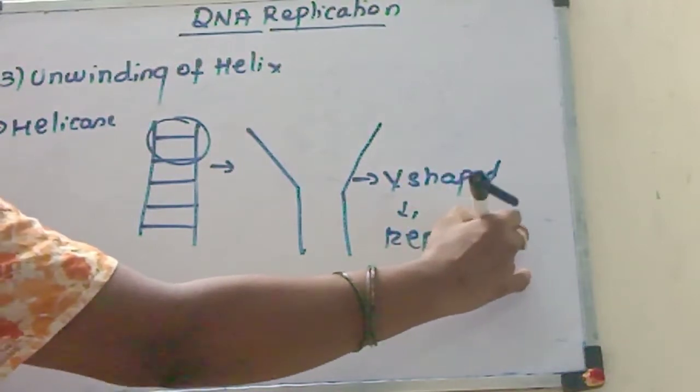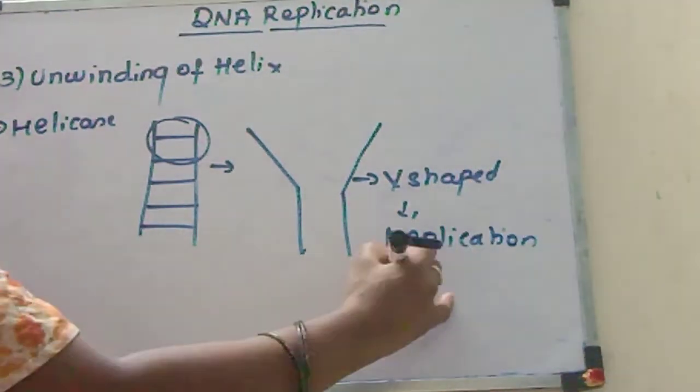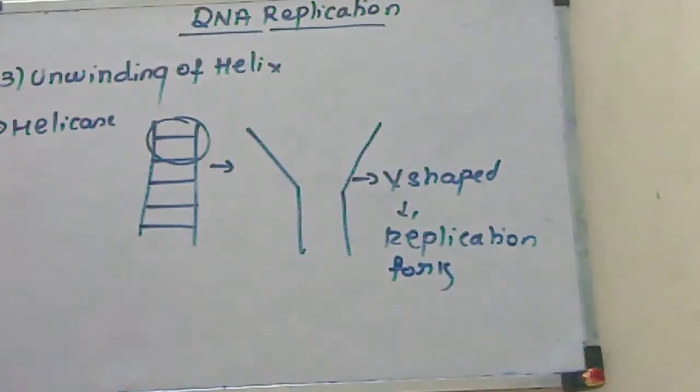Helicase along with topoisomerase and single stranded binding protein help in breaking the double helical form into single stranded form, leading to the formation of the replication fork.